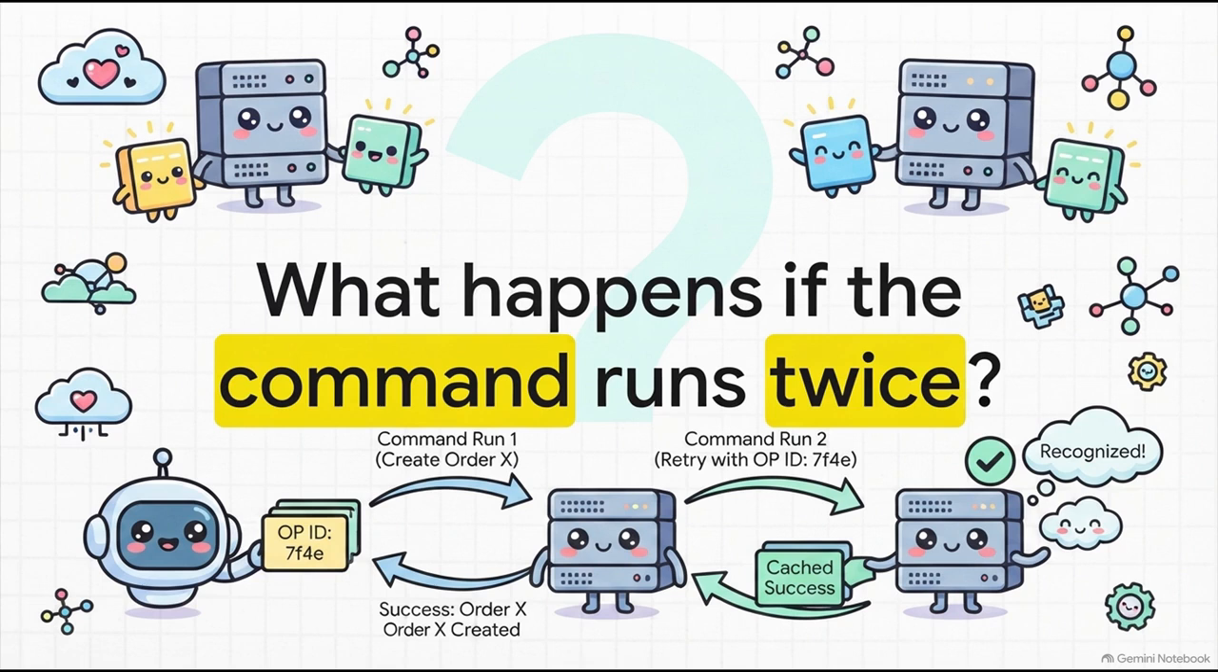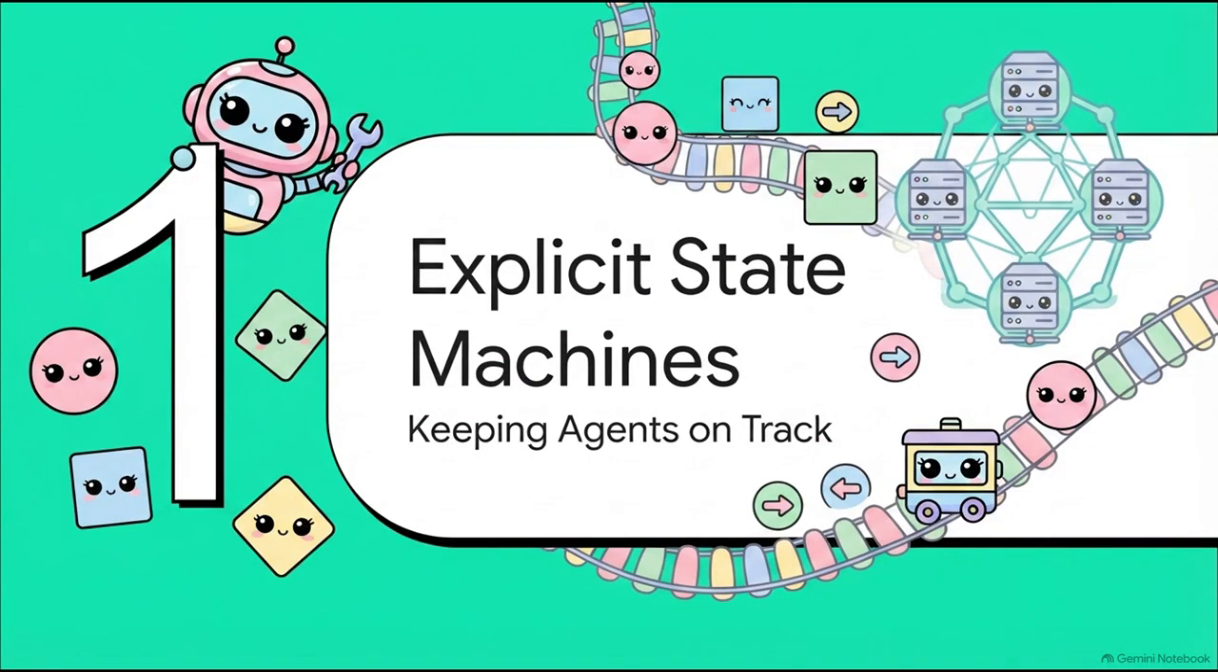It goes, I already processed 7F4E. I'm going to safely do nothing and just hand you back the original success message. Problem solved. All right, next up, explicit state machines and keeping agents on track.